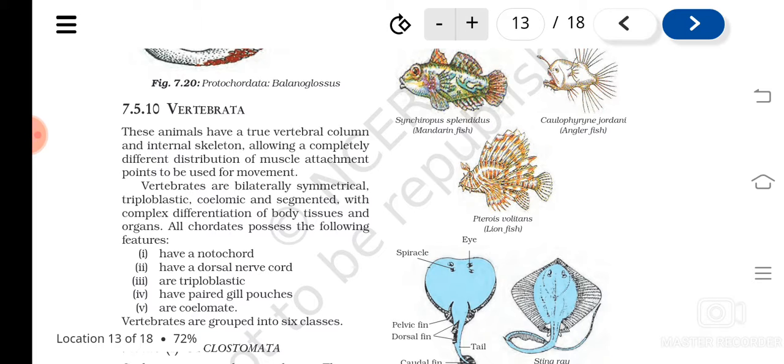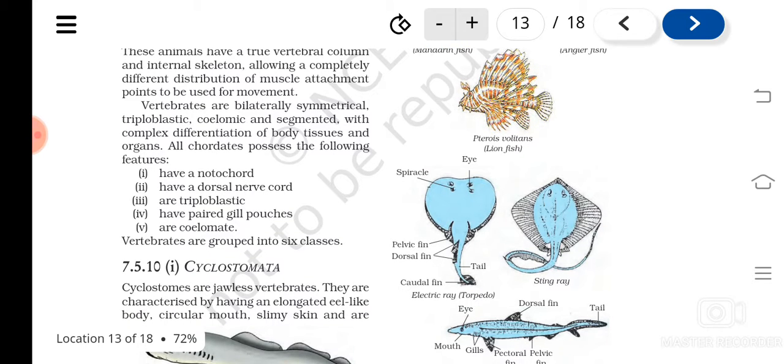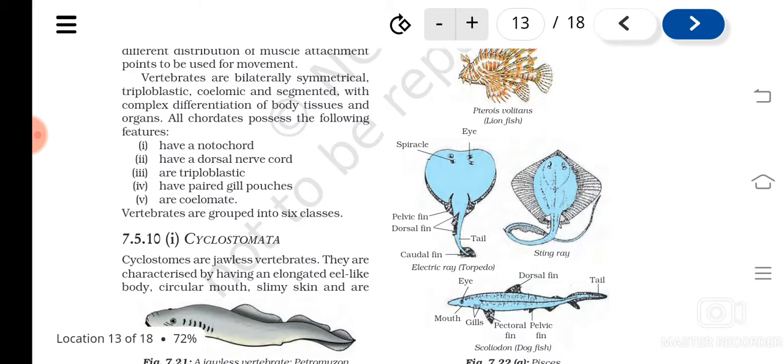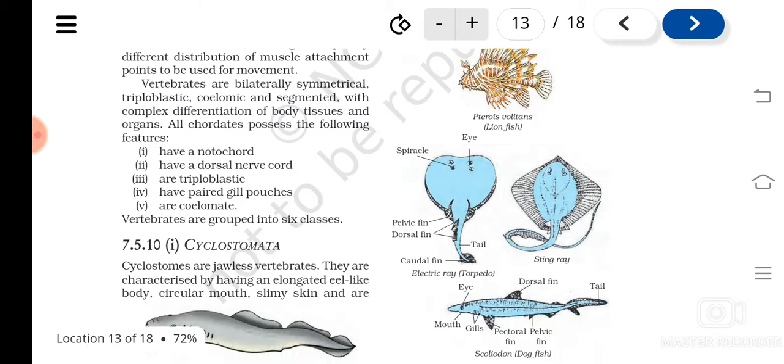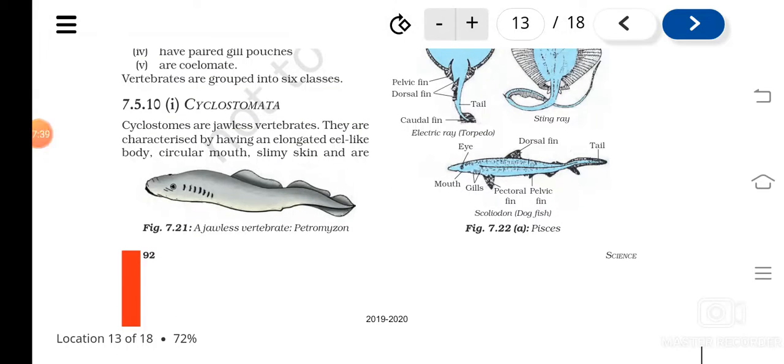The spinal cord is the dorsal nerve cord. Dorsal means which side? Back side. And the ventral side means our front side. They are triploblastic, I told, and they have paired gill pouches. What do you mean by paired gill pouches or gill slits? They have them. Have you seen fishes?